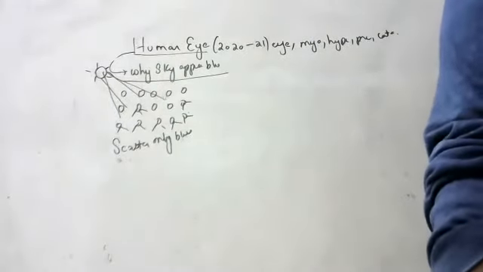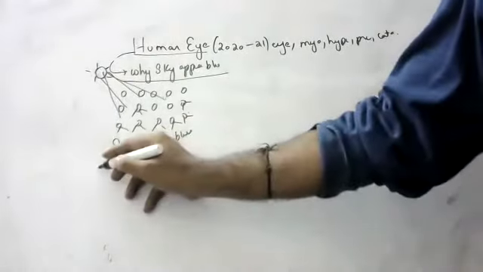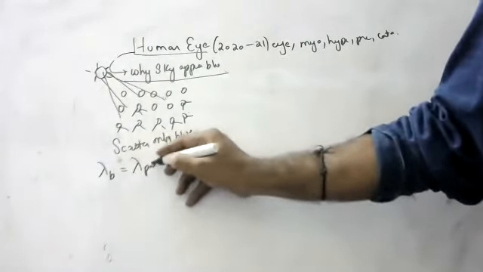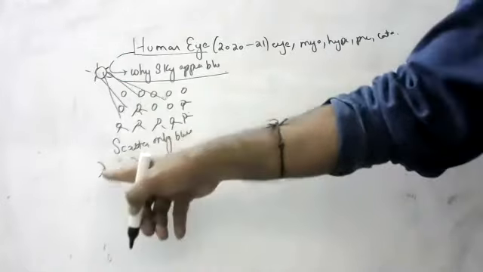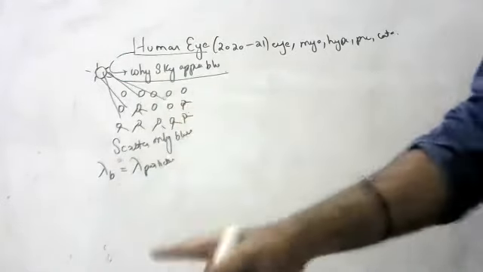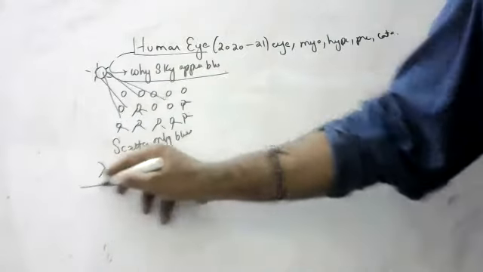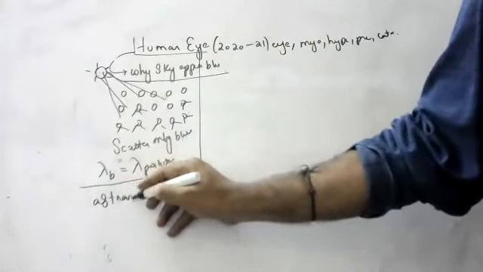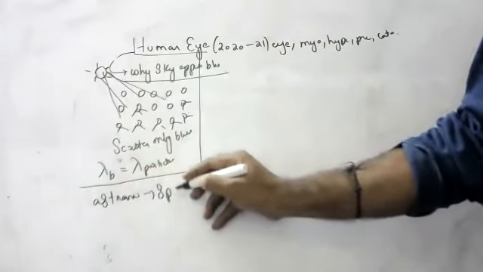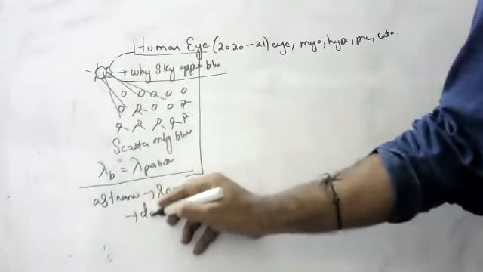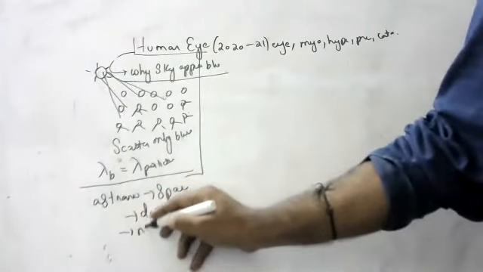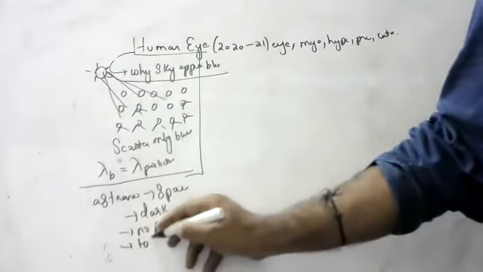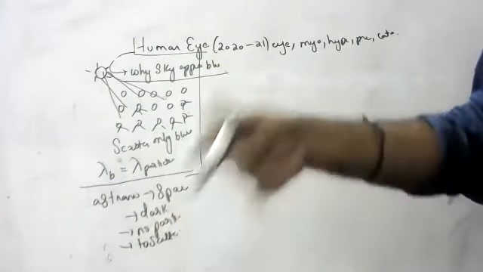Then you will ask, why do they scatter only blue color, sir? Because the wavelength of blue color and the wavelength of the particles are equal. That's why they scatter blue color, and therefore the sky appears blue. But for an astronaut in space, everything appears dark because in space there are no particles, so there is nothing to scatter.